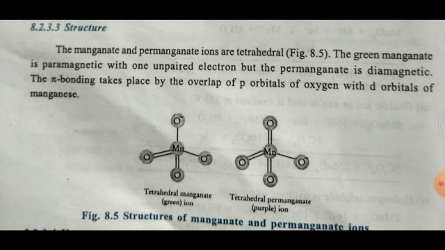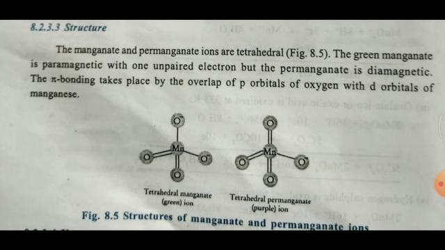In manganate, that is MnO4 2 minus, the oxidation number of manganese is +6, that is Mn6 plus in the manganate ion. The atomic number of manganese is 25, so its electronic configuration is argon 3d5 4s2. In manganate, manganese is in +6 oxidation state.